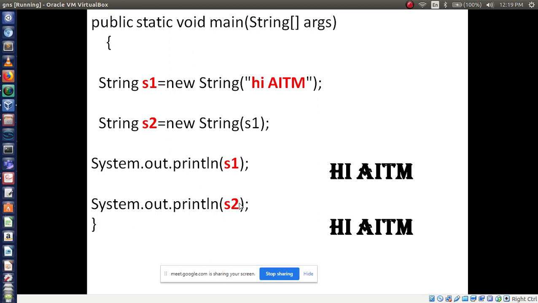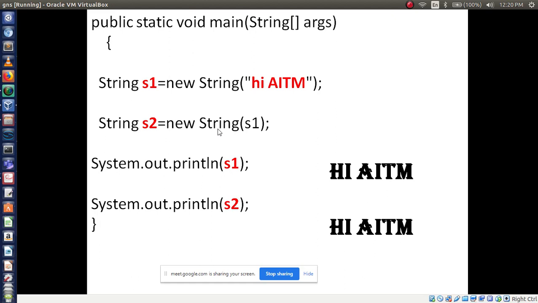Once we have defined the string, we can access these string values in other strings by creating the object with reference variables s1 and s2. That's it. So it is a simple way to use a string with a constructor.